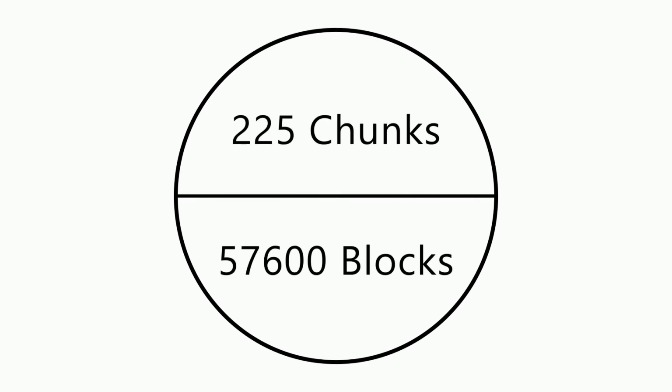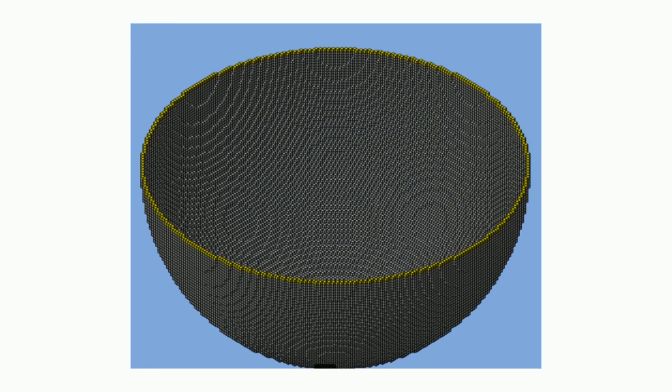Mobs spawn naturally within a square group of chunks centered on the player, a 15x15 chunk or 24x24 block radius. Where there are multiple players, mobs can spawn within a given distance of any of them. However, hostile mobs that go over 128 blocks away from them do despawn. So for hostiles, the mob spawn area is more or less limited to a sphere with a radius of 128 blocks.